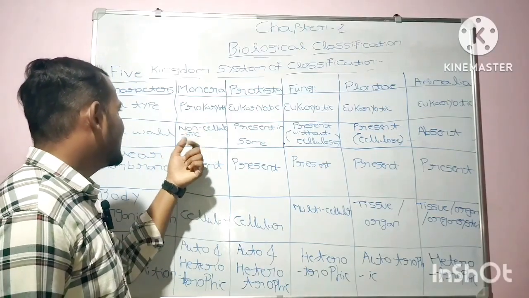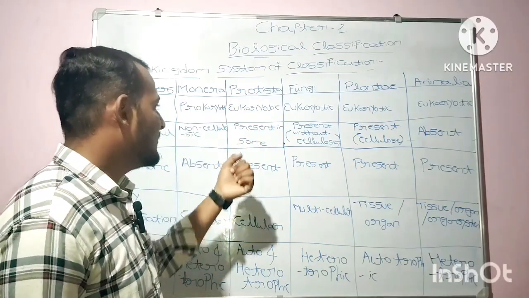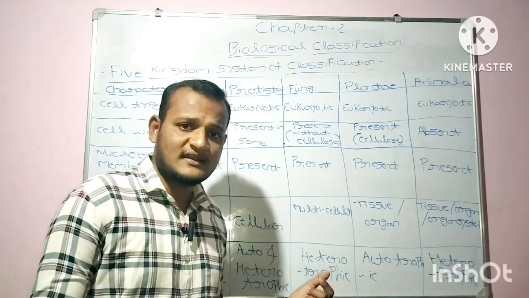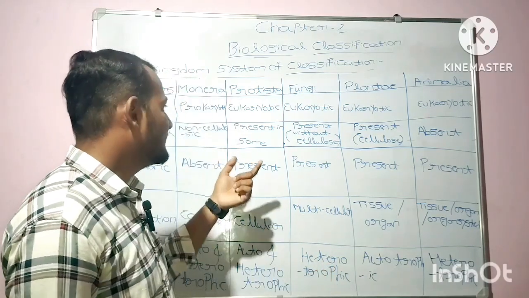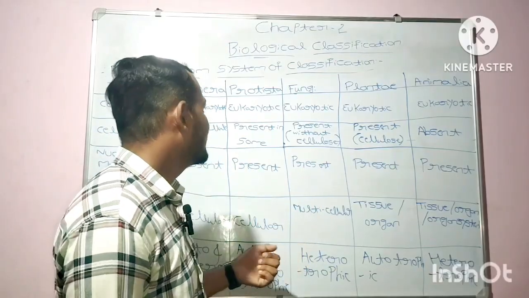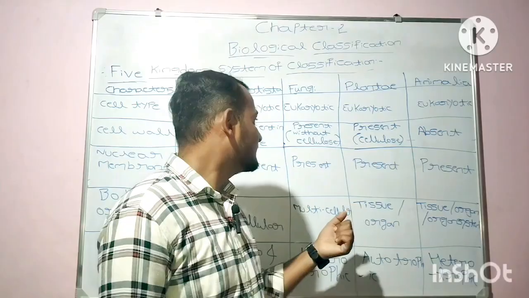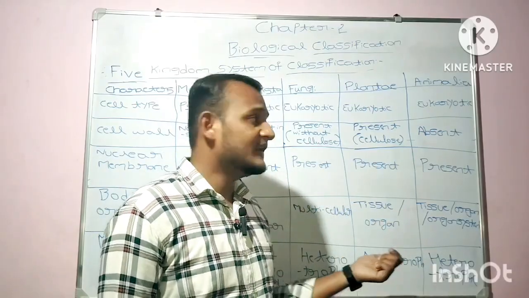In case of the Monera, the cell wall is non-cellulosic. In case of Protista, the cell wall is present in some of the organisms and absent in some others. In case of the fungi, the cell wall is present, but it is without cellulose.